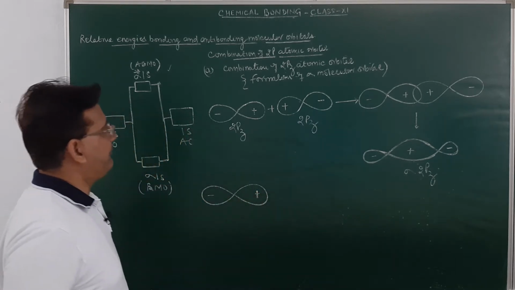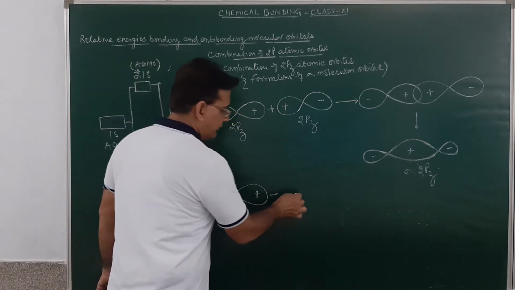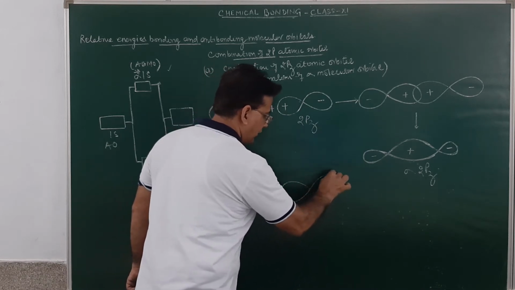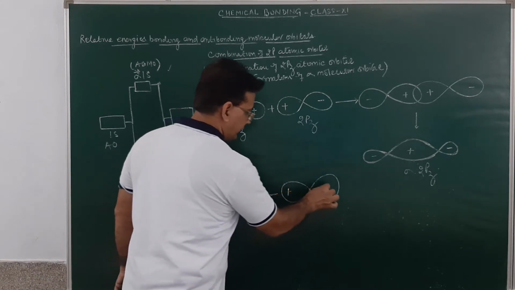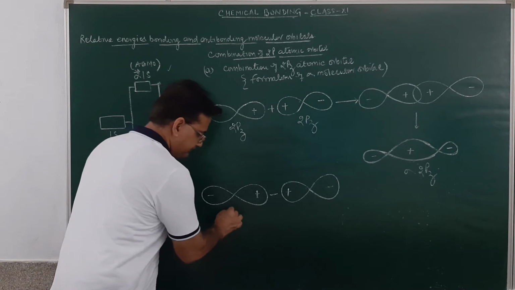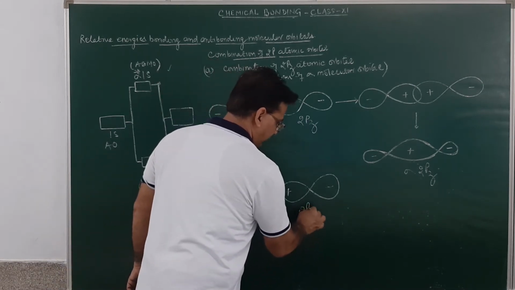When they overlap by subtraction, so this will be a negative sign. They will overlap by subtraction overlap. So, how will the bond formation take place? This is positive and this is negative. These are 2pz atomic orbitals.